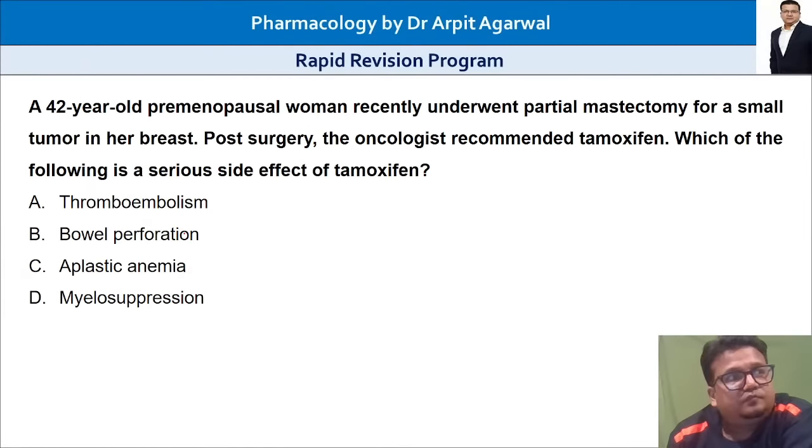Next, we stay with cancer side effects, but we move on to hormonal treatment of cancer. So we have a pre-menopausal female, partial mastectomy for a tumor on her breast, so breast cancer. Post surgery, the oncologist recommended tamoxifen.